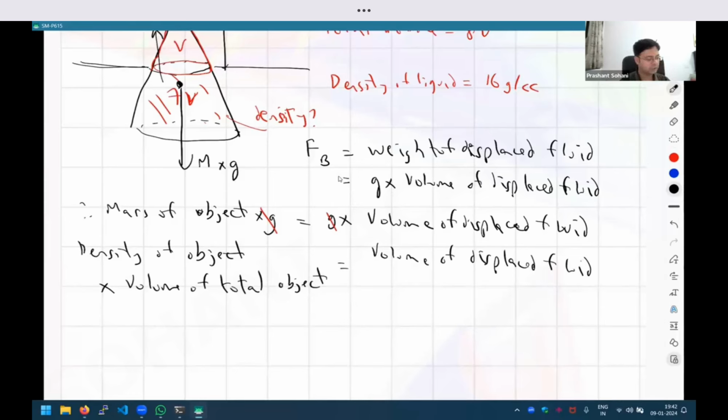right? And again, if you think about it, right? Wait, I think I made one mistake here. Oh, I made a mistake here. Sorry. In this, I should say mass of displaced fluid, not volume. Everywhere it is mass.